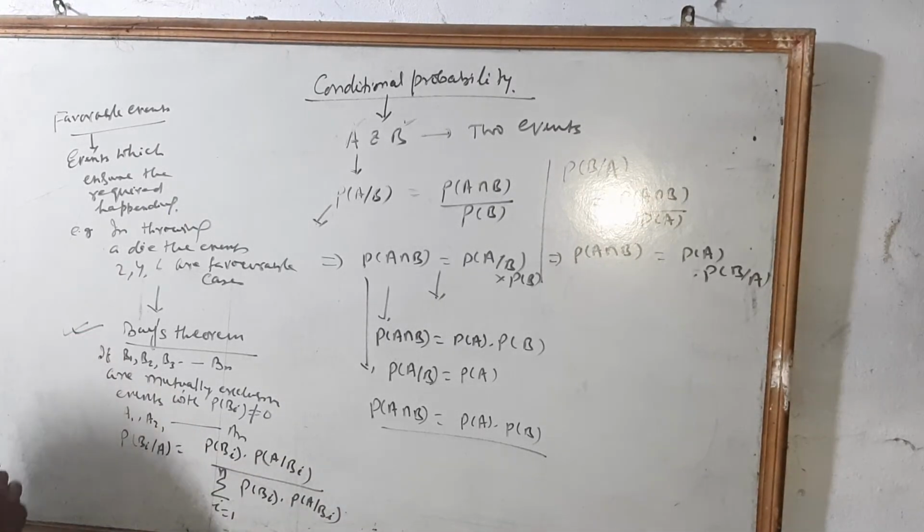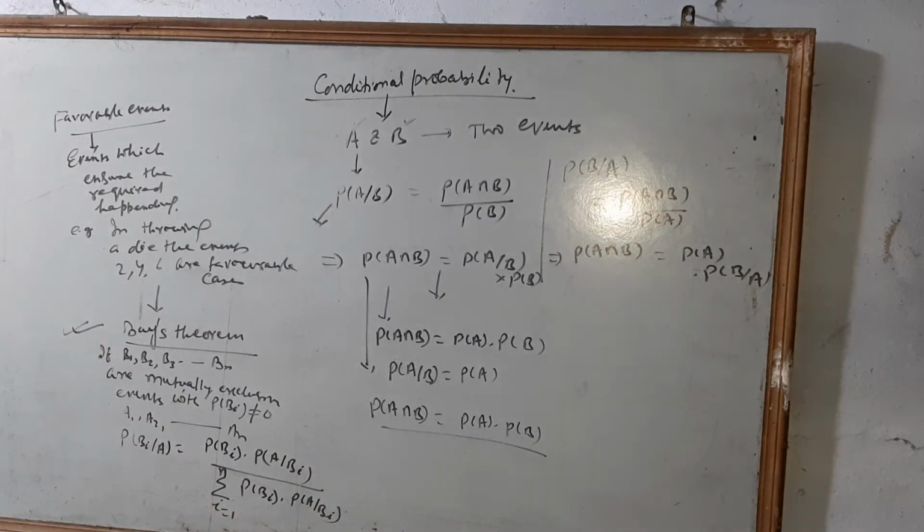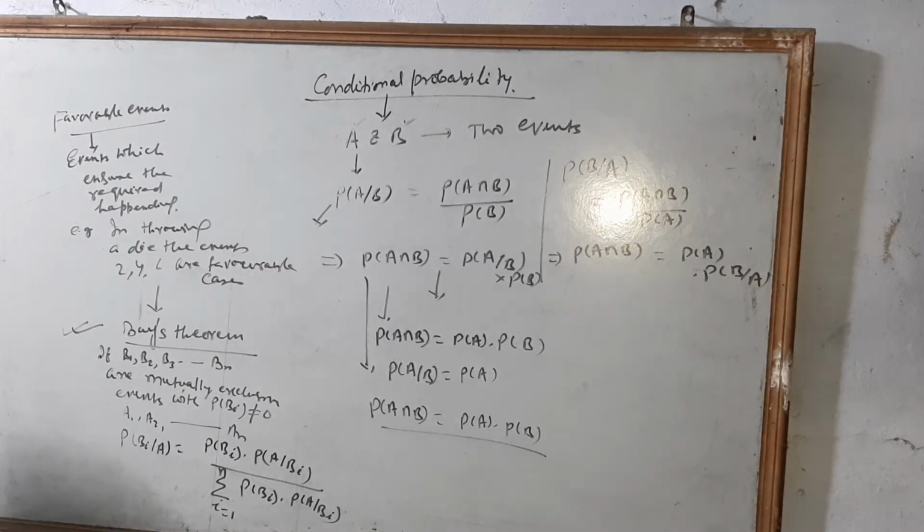The proof of this theorem you have already done in class 12. This Bayes theorem is also based on bivariate distribution. Both are the same, this is the Bayes theorem statement, and so we can give the proof of this theorem.